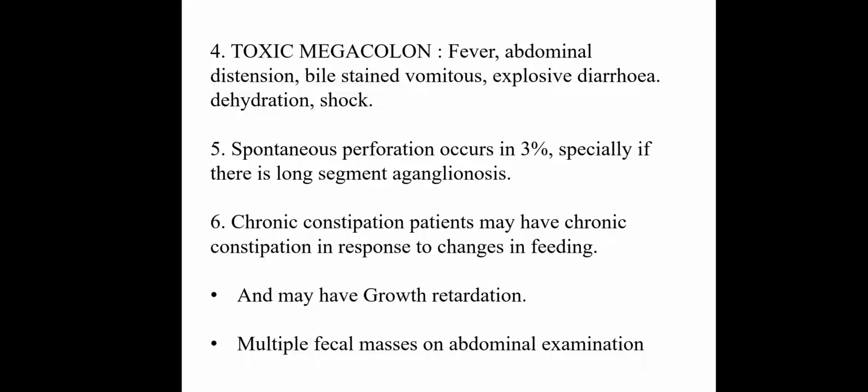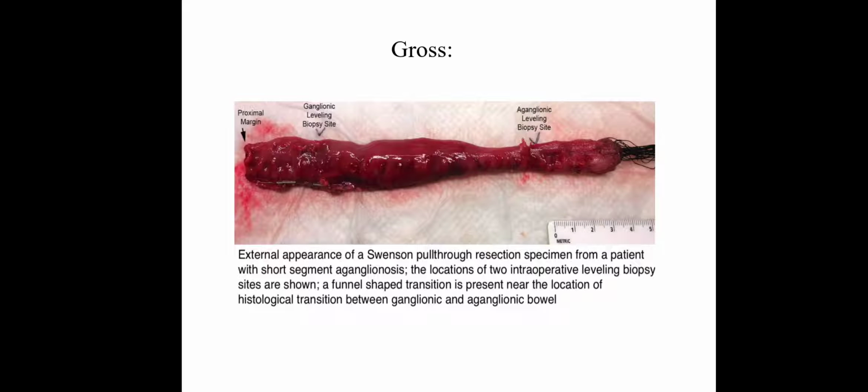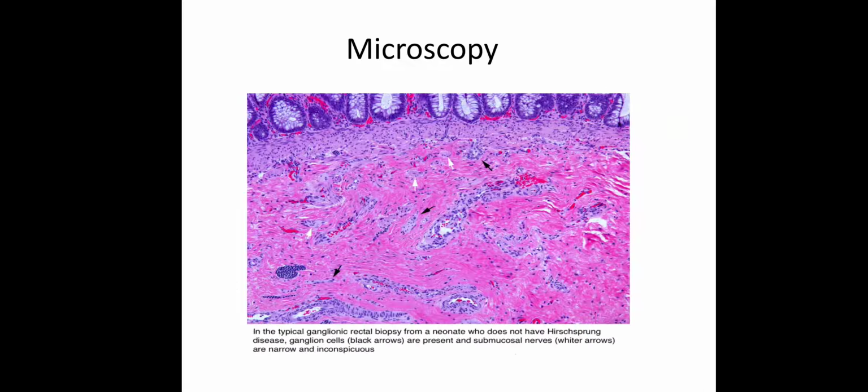Chronic constipation: the patient may have chronic constipation in response to change in feeding and may have growth retardation and fecal masses on abdominal examination. Grossly, we can see the distal end, which is aganglionic, and the biopsy we will take from both sides, the proximal and distal ends. The distal end is narrow and the proximal intestine is the dilated part.